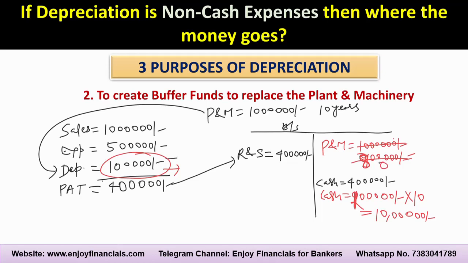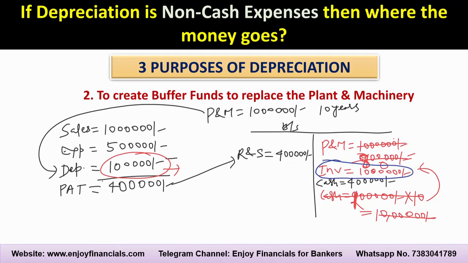But friends, in the balance sheet it will not always remain in the form of cash. Every year the company will have a choice: it can keep the cash as cash, or it can make an investment also. So the company has a choice, for the 10 lakh rupees which it has debited every year in the form of 1 lakh rupees, in which form it wants to keep it in the balance sheet.